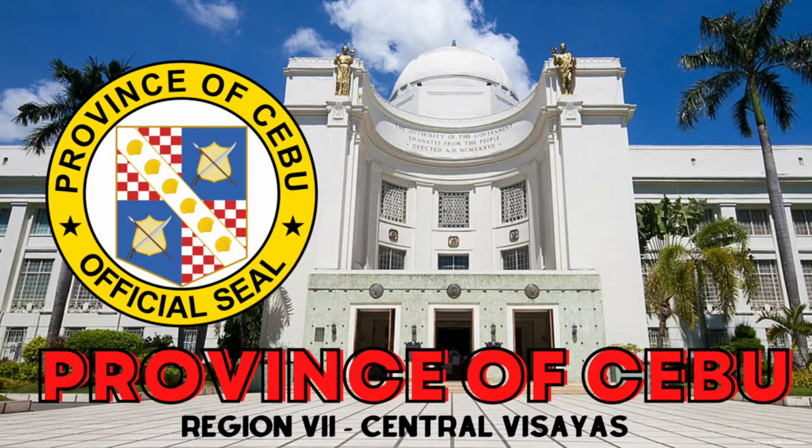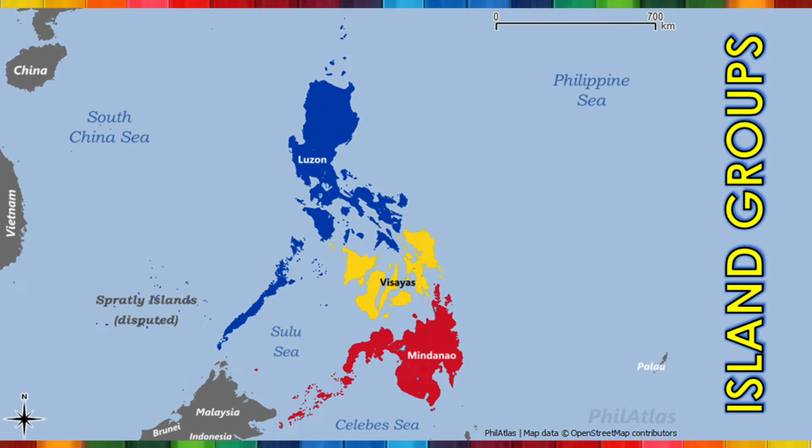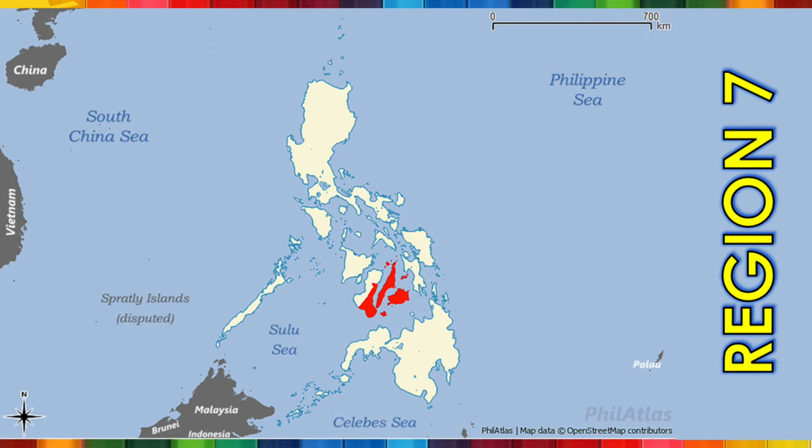This video is all about the different cities and municipalities comprising the province of Cebu in Region 7 or Central Visayas. The Philippines is divided into three major island groups which are Luzon, Visayas, and Mindanao. The province of Cebu is a part of Region 7 or Central Visayas.